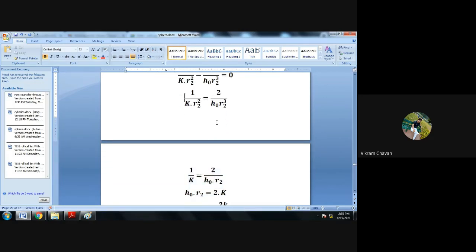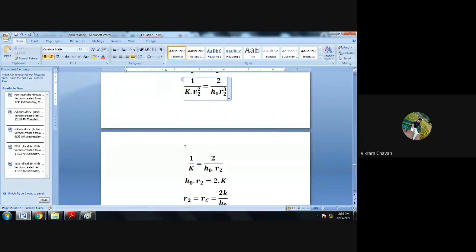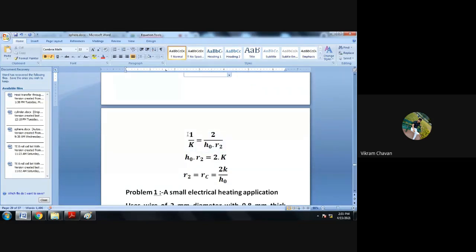Or else, if you want to keep it as it is, you can keep it, no problem. r2 square will be cancelled with the cube, and one r2 remains on the right hand denominator side. So 1 upon k will be equal to 2 divided by h naught multiplied by r2.